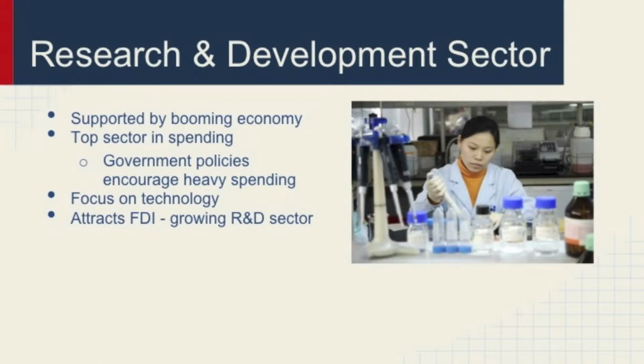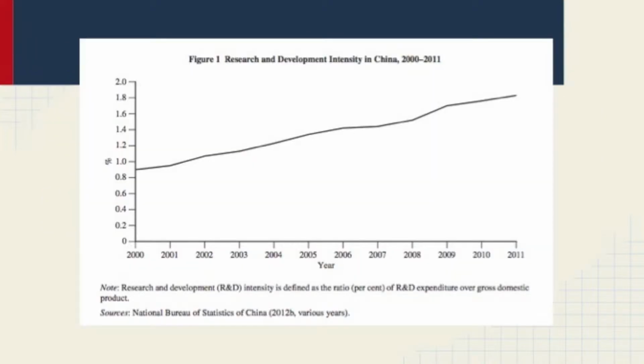China's largest economic sector is its research and development sector. It is supported by a booming and growing economy. China's State Council has put forth government policies that have been encouraging heavy spending, making R&D the top sector in China's spending. There is a heavy focus on science and technology as the development and demand for innovations increases internationally. This sector attracts foreign direct investment due to its intense growth trend.